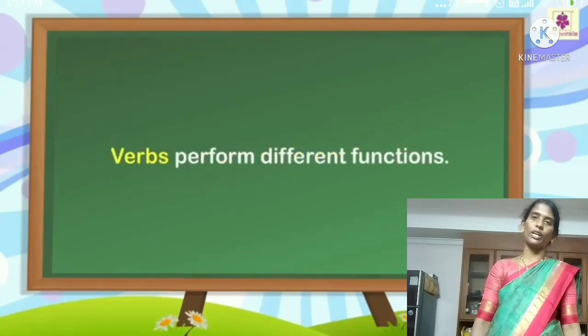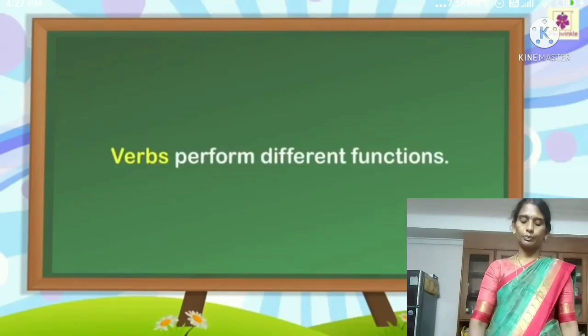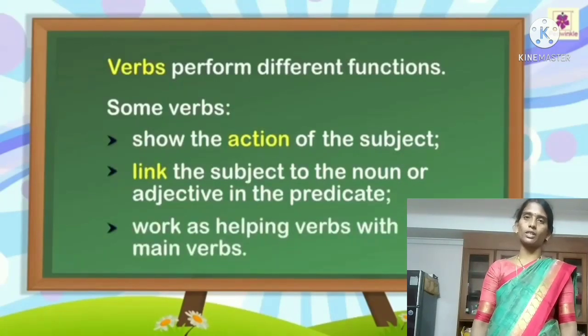Next, verbs perform different functions in a sentence. Those are, first one, show the action of the subject. Second one, link the subject to the noun or adjective in the predicate. Third one, work as helping verbs with the main verb.